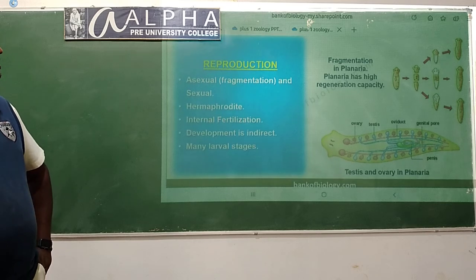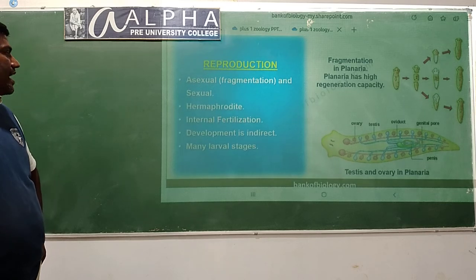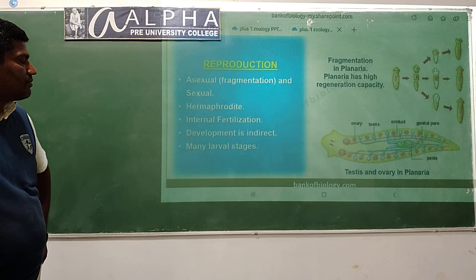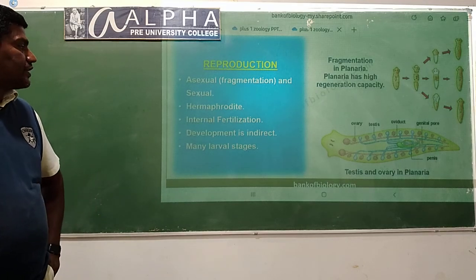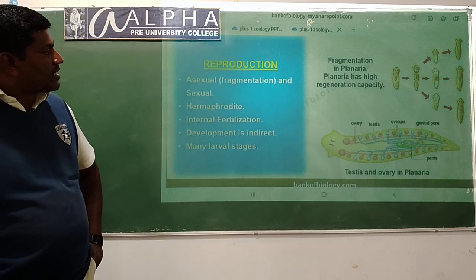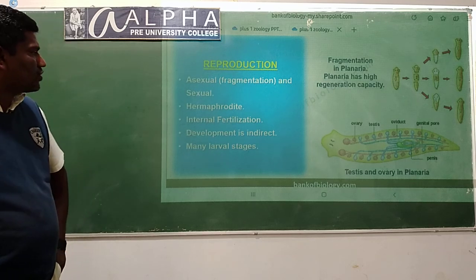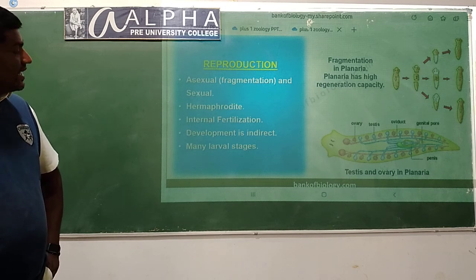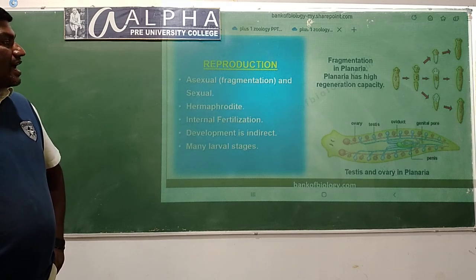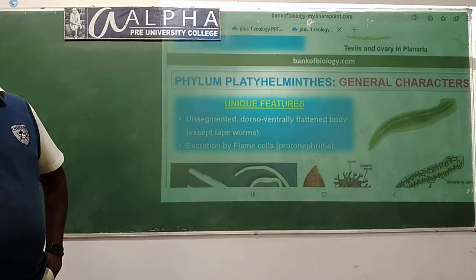They reproduce asexually by fragmentation and sexually by the fusion of gametes. Hermaphrodite, that means both male and female sex organs are present in the same individual. Internal fertilization, development is indirect. Many larval stages are seen.